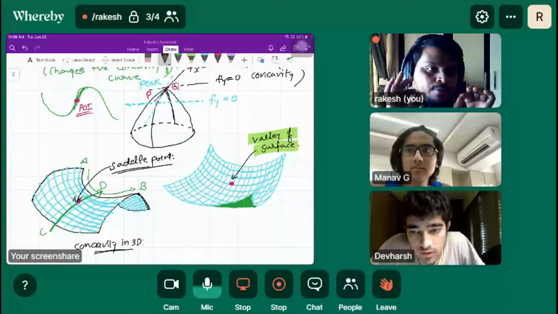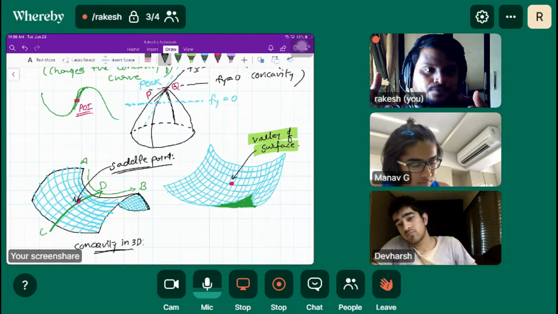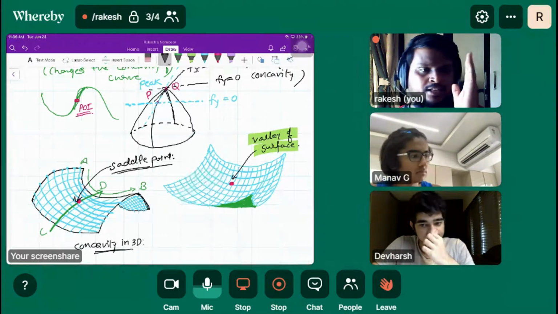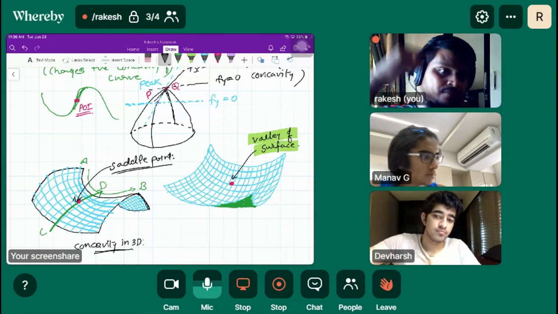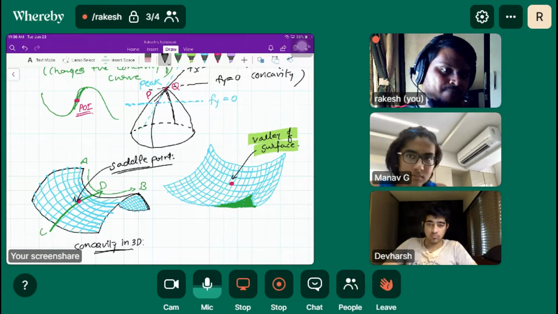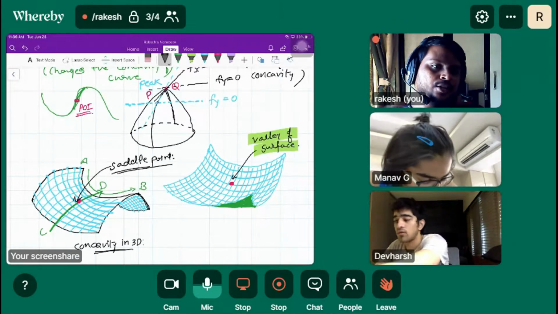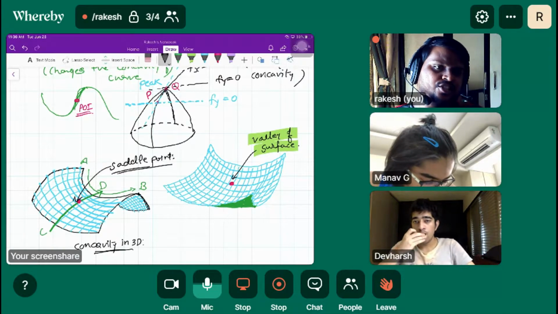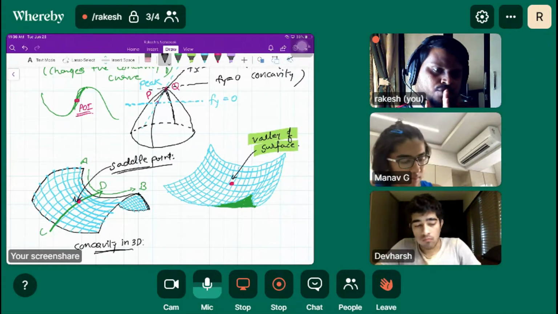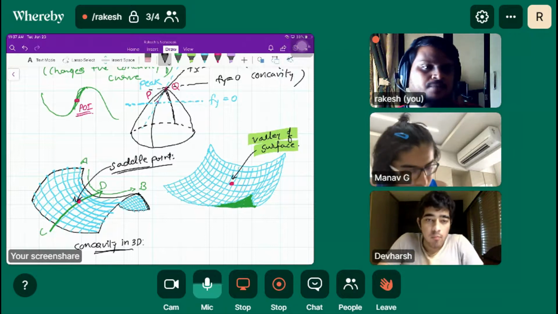We can't say that this is maxima and minima also. In a particular direction, the curve will have maxima. Curve, not the surface. The curve will have maxima in one direction, and in another direction the curve may have minima. So the constraint is direction here. If we restrict the discussion with respect to direction, then we can say that at the same point we have maxima and minima together.